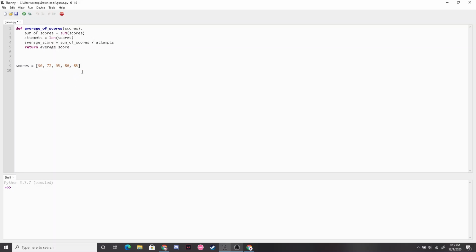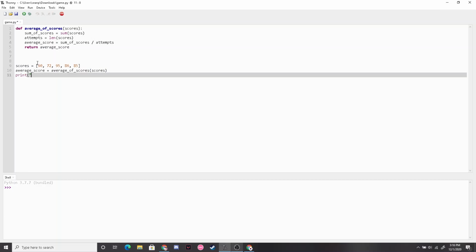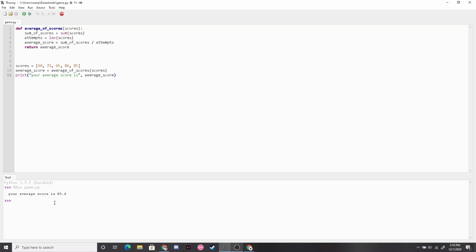Now going back down here, since we have the function to find the average, we're actually going to print the average. So we're going to create another variable called average score, set that equal to, and since this is where we're going to use our function, we put our function name here, average of scores. Print your average score is, average score. So now if I print this, it says your average score is 85.6.